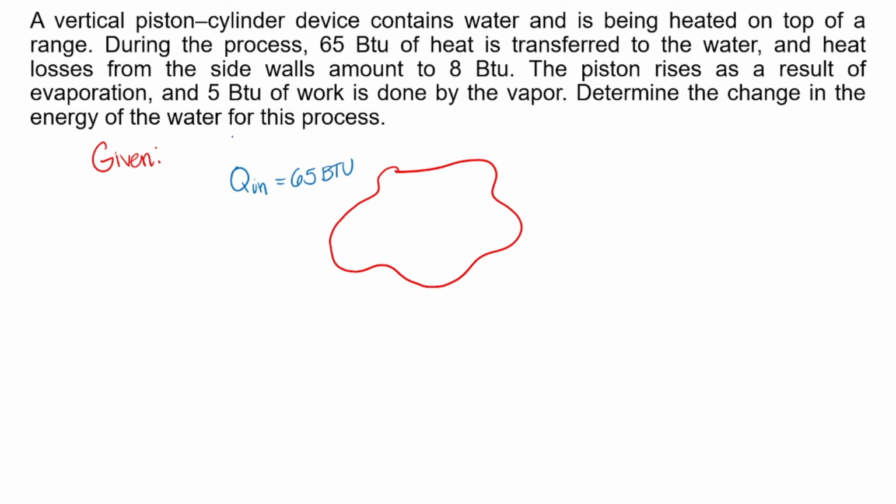Sa side na to, lagay natin lahat ng nag-enter. And sa side na to, lahat na lumabas or the energy that left the system. So, may pumasok na heat sa system. This is our system. And heat losses, may nawalang heat from the sidewalls, amount to 8 BTU. So, may nawalang amount of heat or Q sub out para indicate na lumabas. So, we have 8 BTU na lumabas. Dito natin lagay pala sa kabilang side kasi lumabas nga siya sa system natin. So, may lumabas na heat which amounts to 8 BTU.